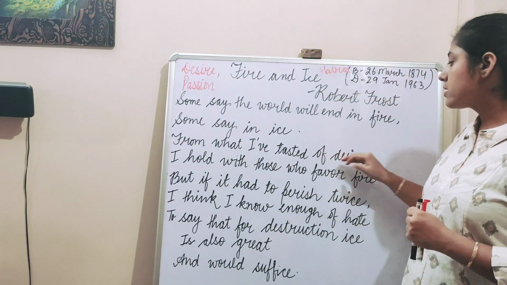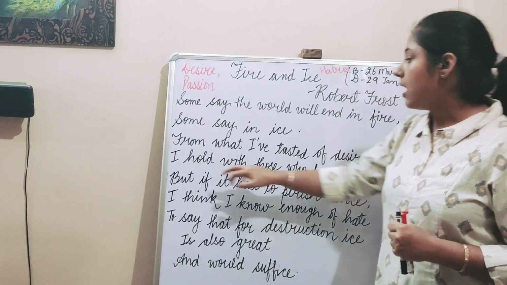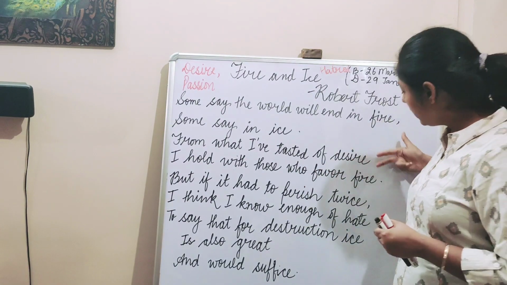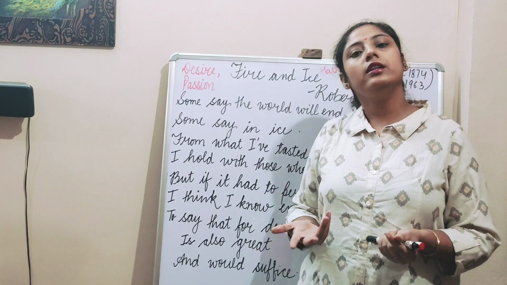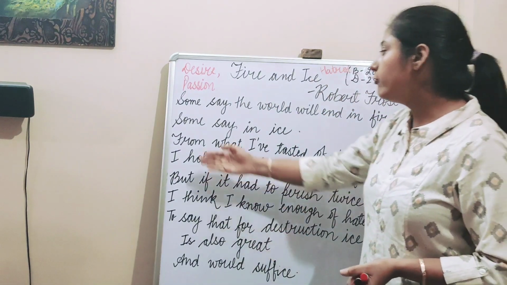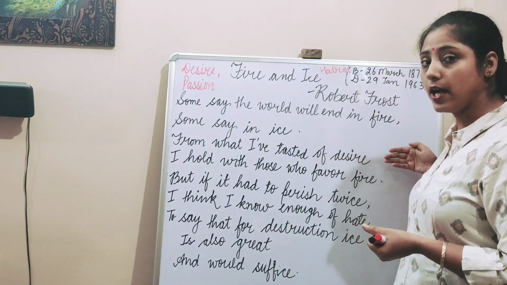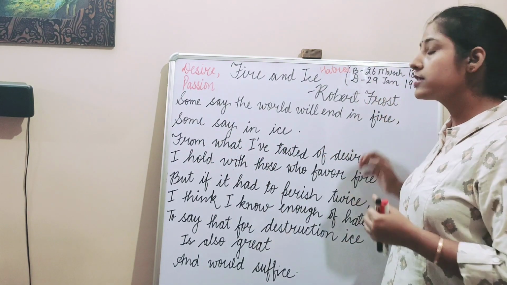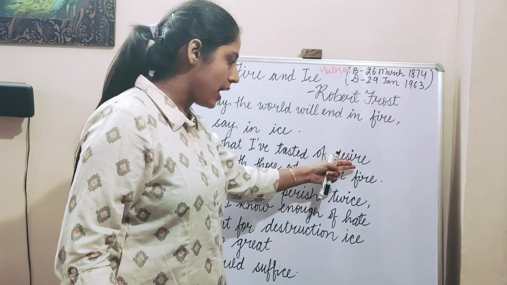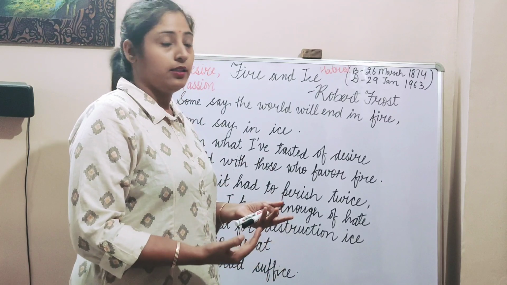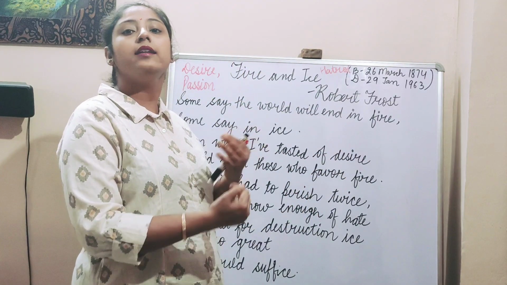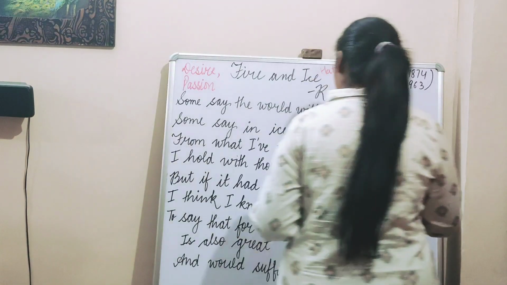From what I have tasted of desire, I hold with those who favor fire. These two lines are the most important in this poem. The poet is saying that he has experience of desire. He has tasted this fire, he had that experience throughout his life.